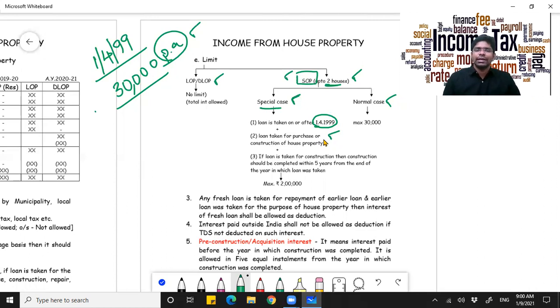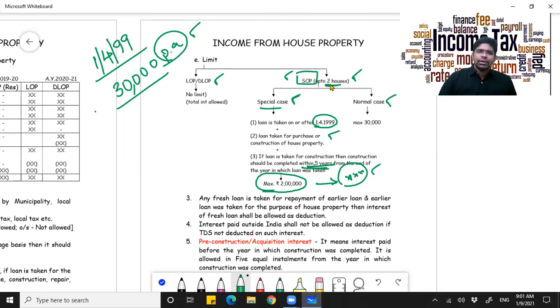In that particular case, if loan for construction, the construction should be completed within 5 years. Okay, so you take a loan today, within a period of 5 years, the construction should be completed. In that particular case, the maximum deduction that is permitted is 2 lakhs. Okay, this can be permitted as your deduction if it is self-occupied property up to a max of 2.